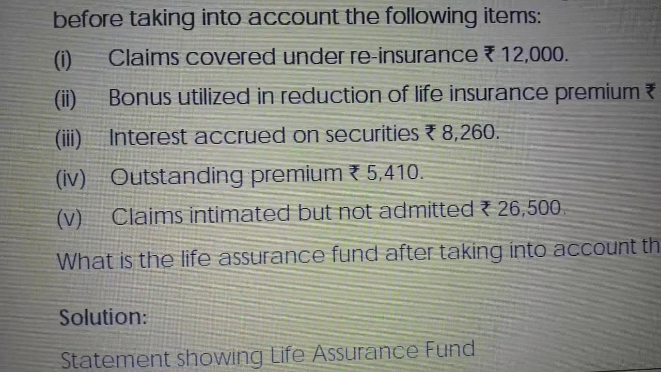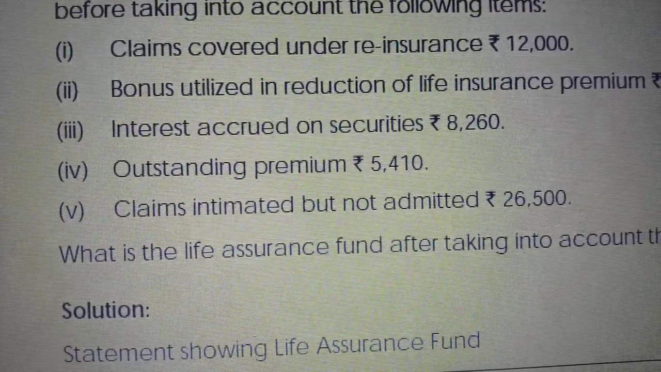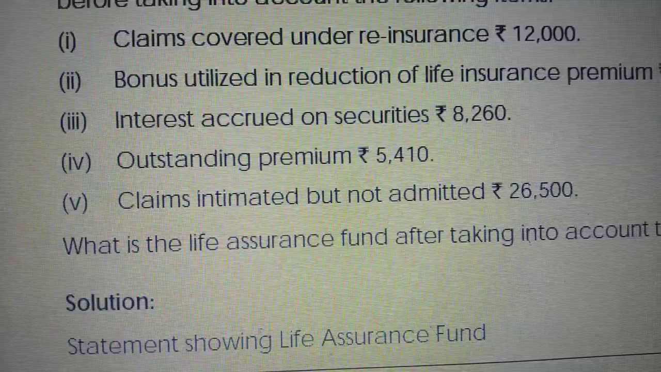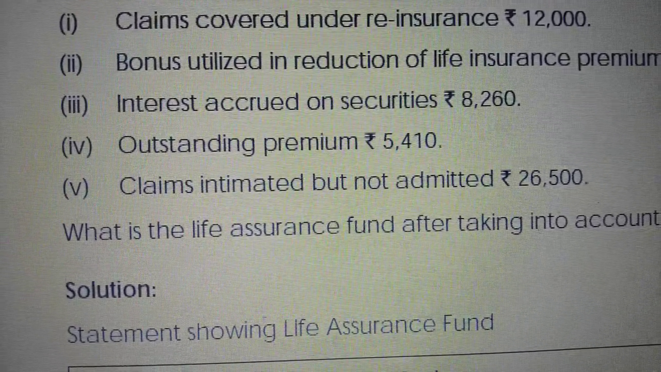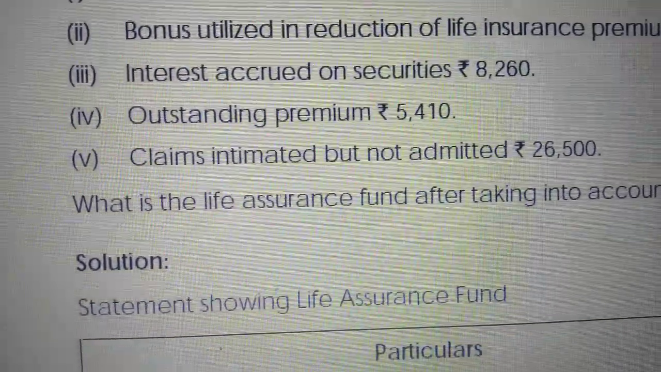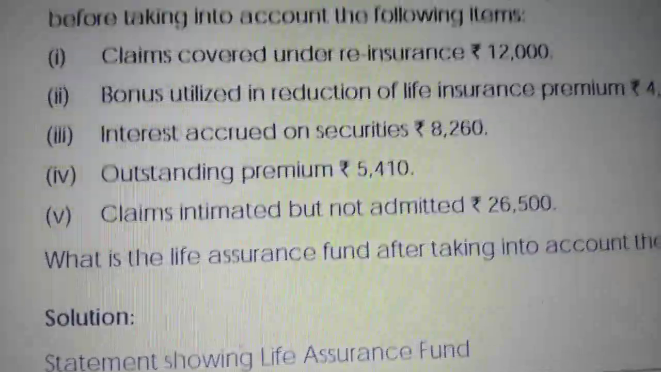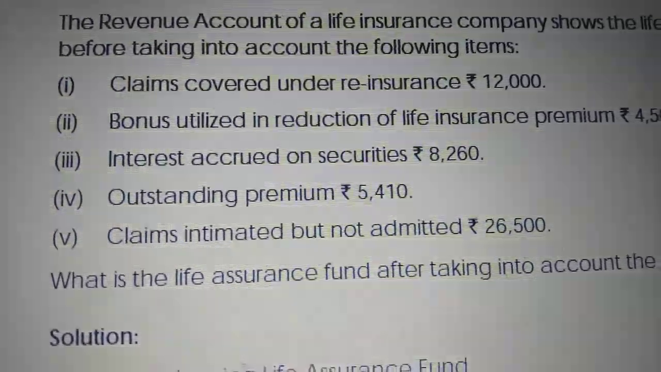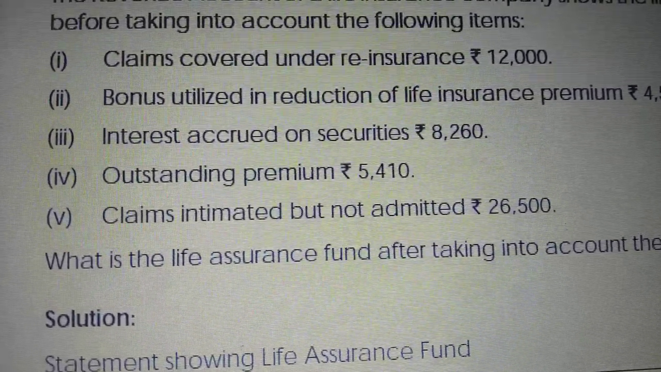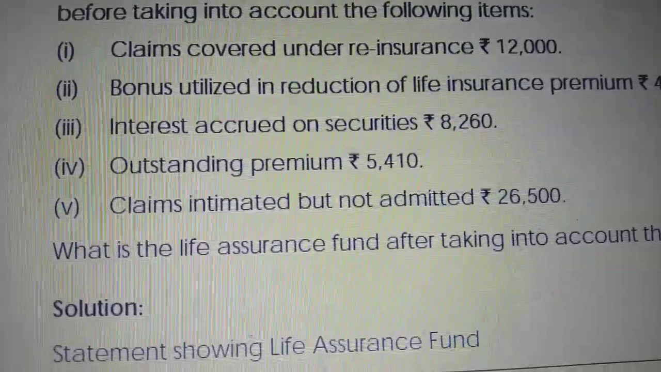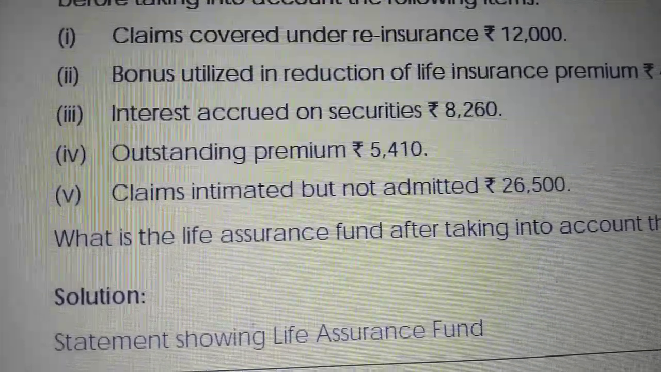Interest accrued on securities. It is other income, an income to the company. What is the next item? Outstanding premium. First of all, is premium an income or expense? It is an income. Outstanding premium means yet to be collected. Correct? So it is an income. What is the next item?